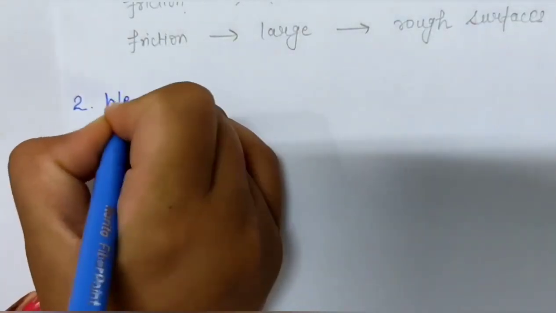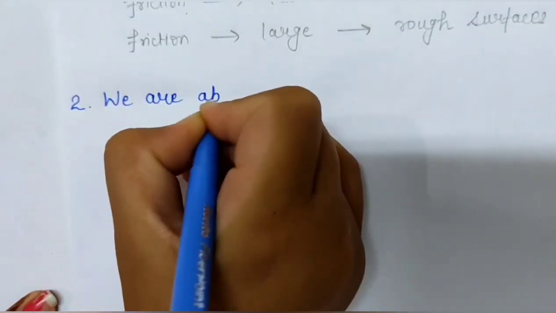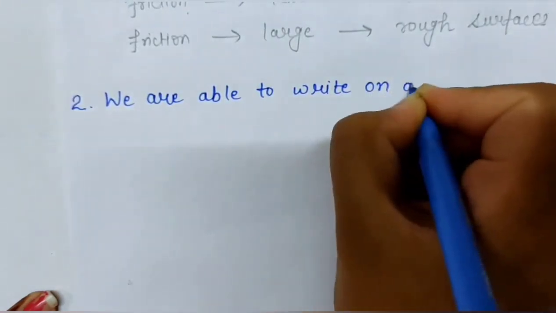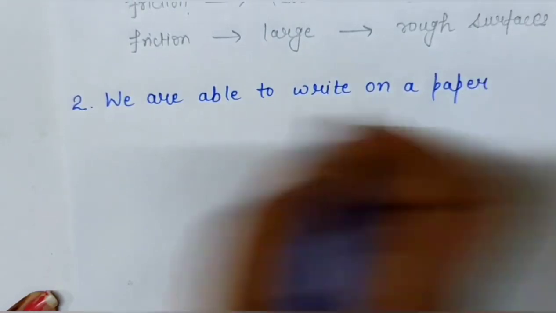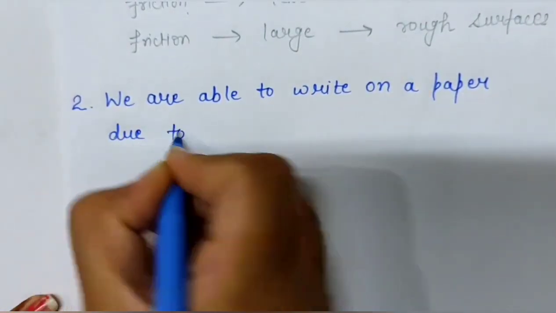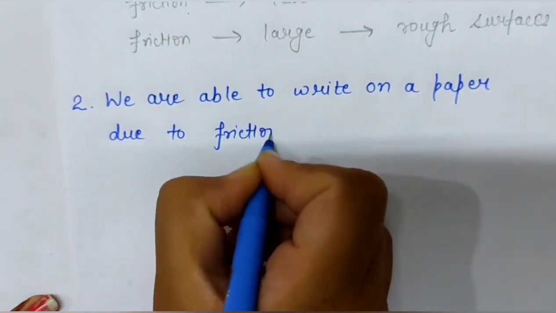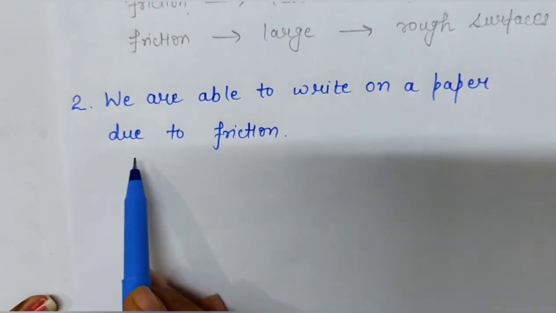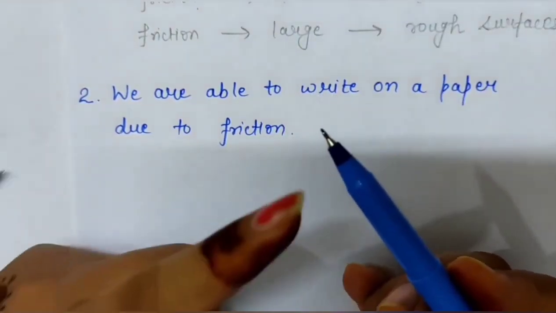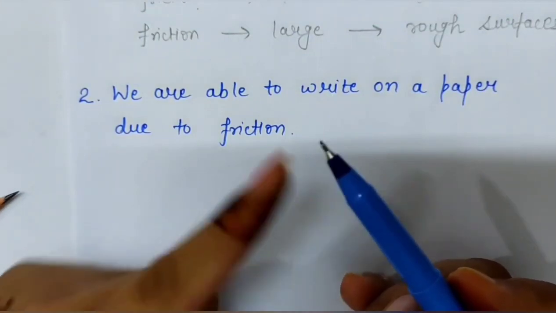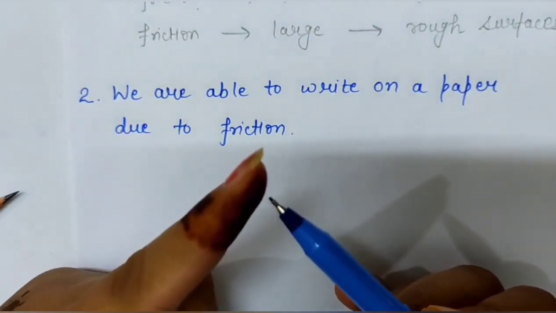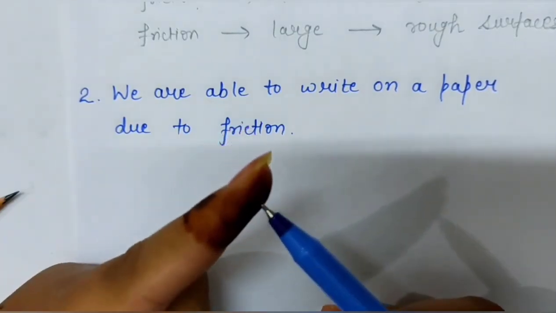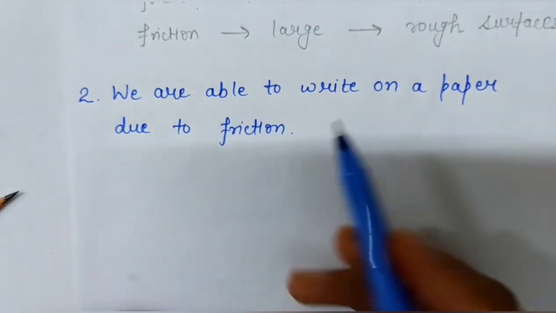Second advantage is we are able to write on a paper due to friction. Means we are able to write on a paper with pen or pencil due to friction. Like this is my pen, and when I start writing with pen on this paper, then there is a friction on the tip of this pen. This is the tip of the pen, and this paper. There is a friction between this tip of the pen and the paper.